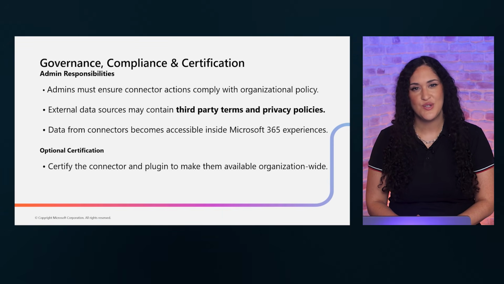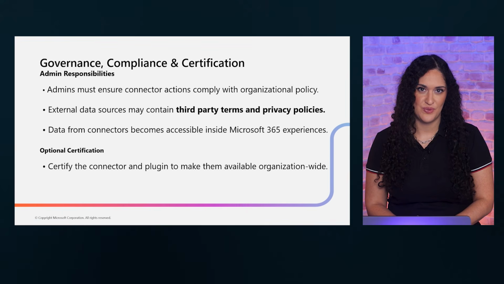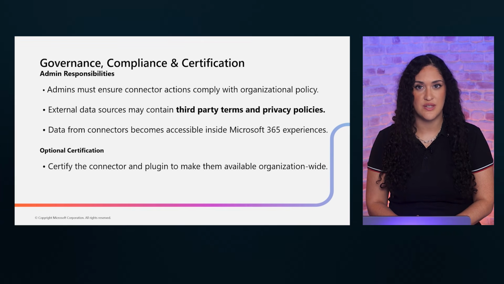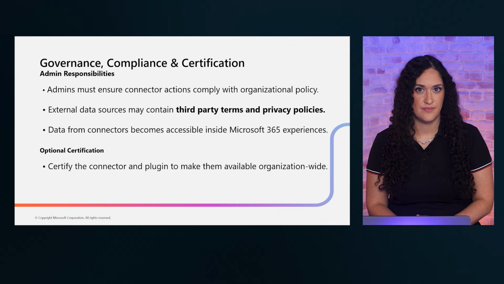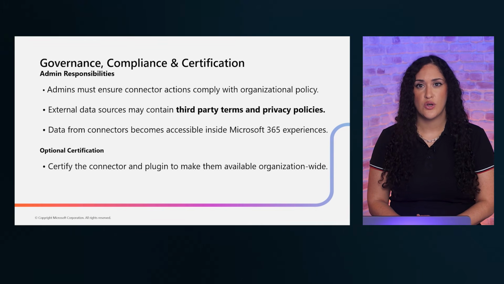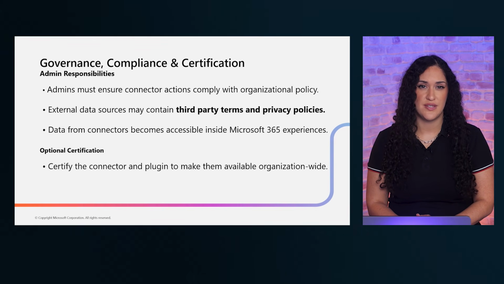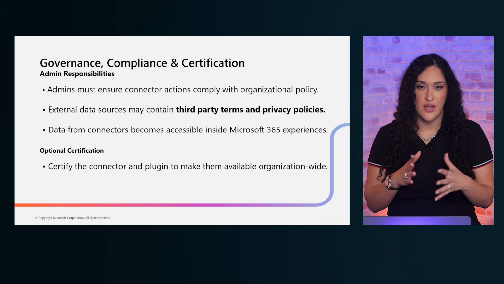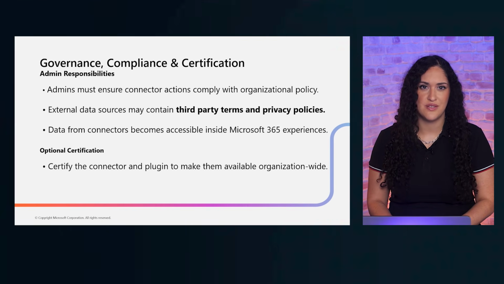Governance and compliance are essential considerations when designing custom connectors. Admins are responsible for ensuring connectors comply with organizational policies before they're enabled. When you connect to external data sources, be aware that third-party terms and conditions may apply, and those need to be reviewed. There's also an optional certification path that makes your connector available organization-wide with formal validation. As an agentic AI architect, work closely with your compliance and security teams during the design phase. Bringing governance into the conversation early prevents costly rework and ensures your connector is ready for enterprise deployment from the start.